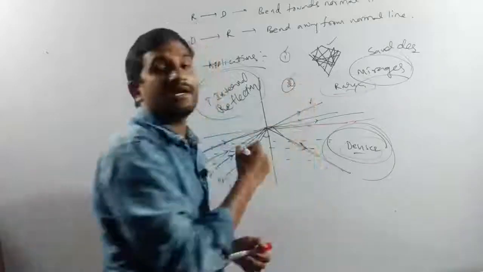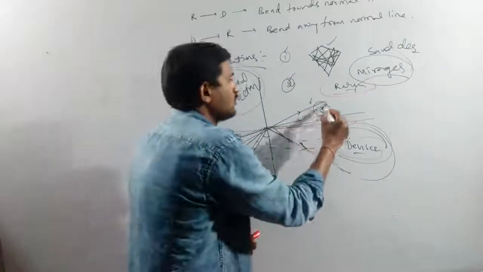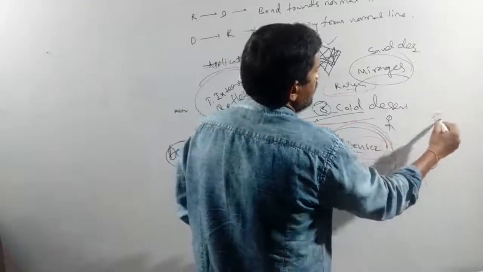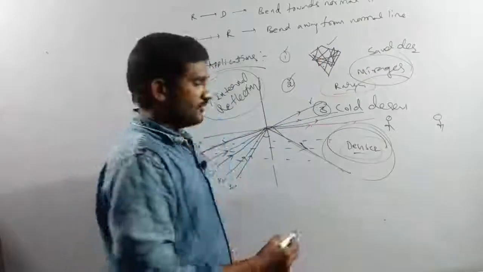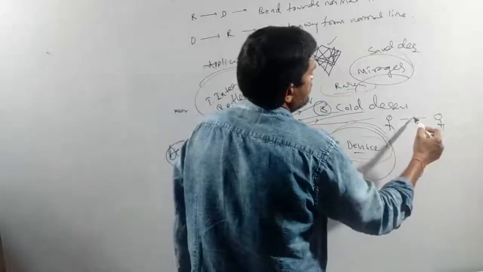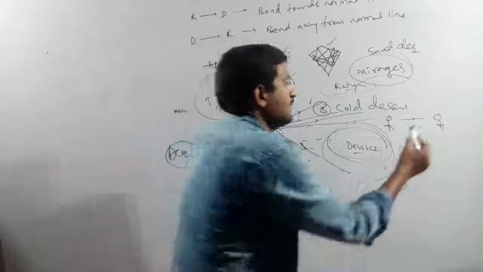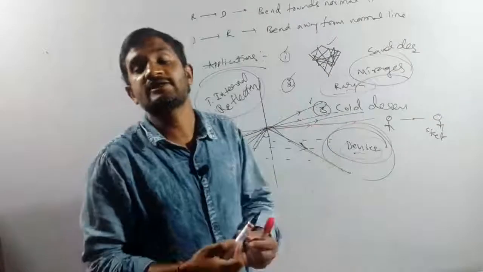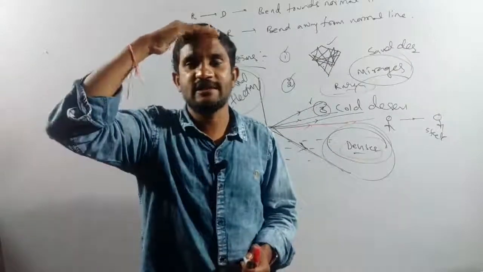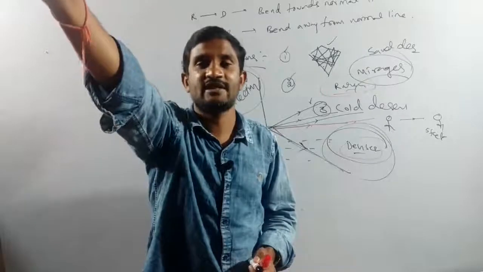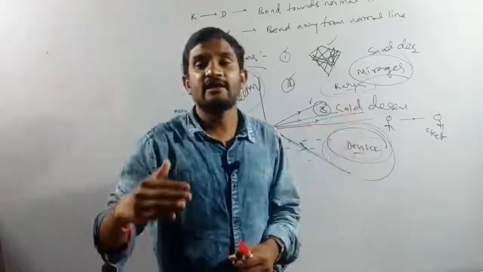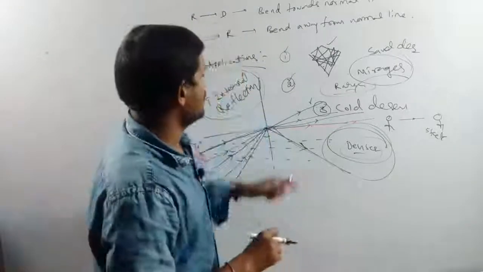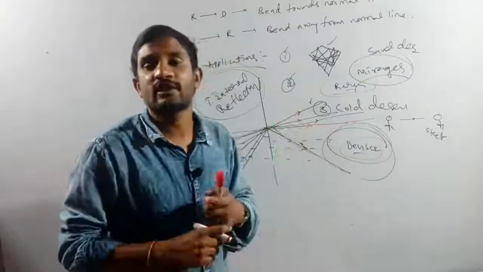It is due to total internal reflection. In the cold deserts, suppose you are here and your friend is far away at some distance. The actual size of your friend is 5 feet only, but he appears to be more than 5 feet. Actually my size is like this only, but when you look from a certain distance in the cold desert, my height appears more. Why? Due to total internal reflection only.